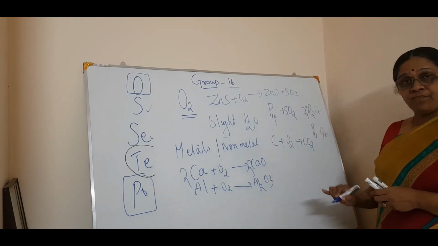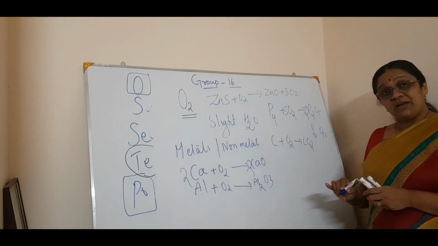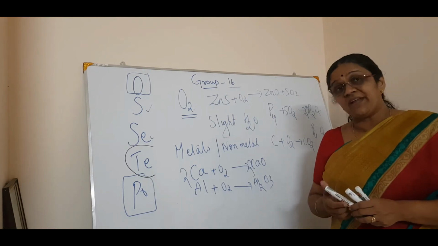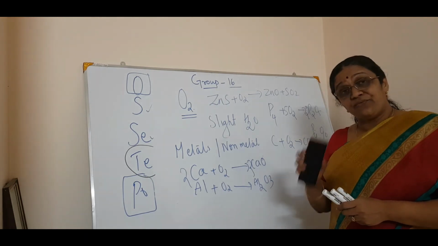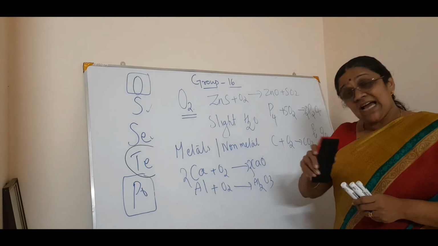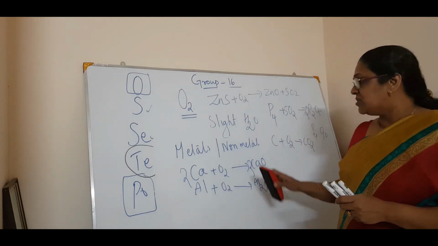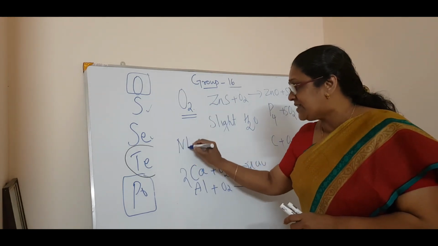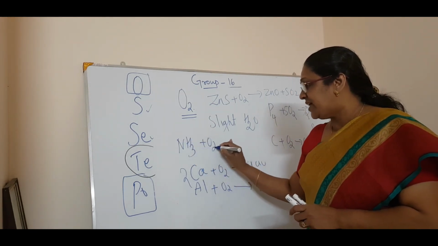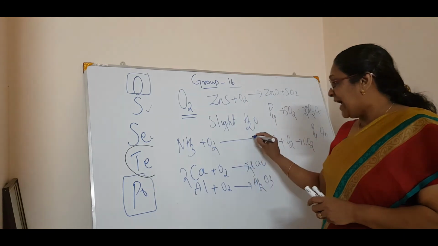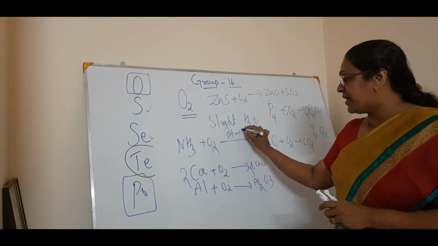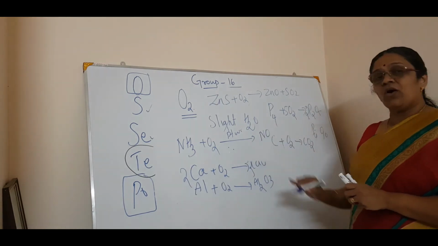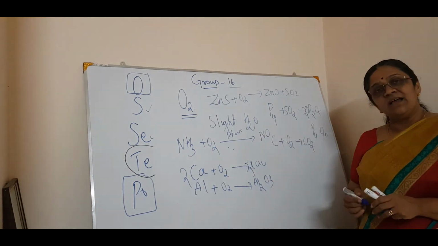Then again, in the last session you studied the Ostwald process for the manufacture of nitric acid. There you said the first step was the catalytic oxidation of ammonia. So again you can say it is a chemical reaction with oxygen. What was it? Ammonia plus oxygen, with platinized wire gauze over the arrow, and the pressure and the temperature. So, you will get nitric oxide. So, all these are the chemical properties.